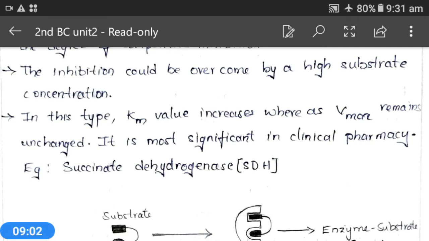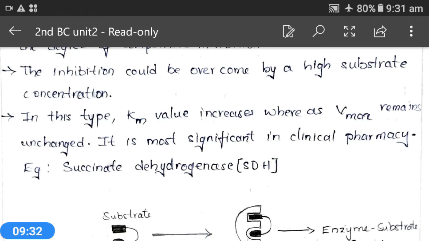One of the best examples for this competitive inhibition is succinate dehydrogenase. If you see the diagram, you can understand. Here, basically enzyme and substrate should bind and form an enzyme substrate complex, which will result in the formation of product, after which the enzyme will be dissociated from that particular product.